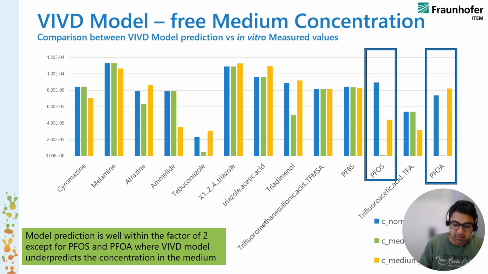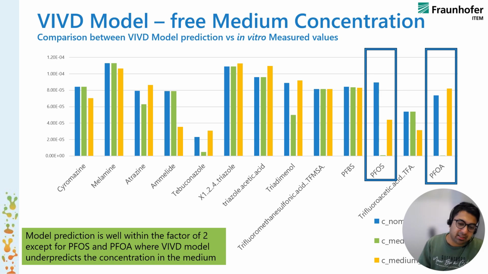The comparison, for example: the blue lines represent the nominal concentration which has been administered within the system, and the green bars represent the concentration which has been measured using mass spec analysis, and then the yellow lines depict the prediction from the VIVID model.